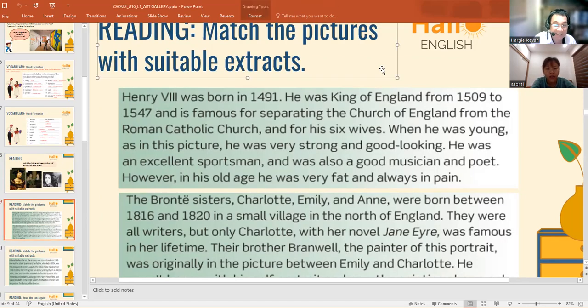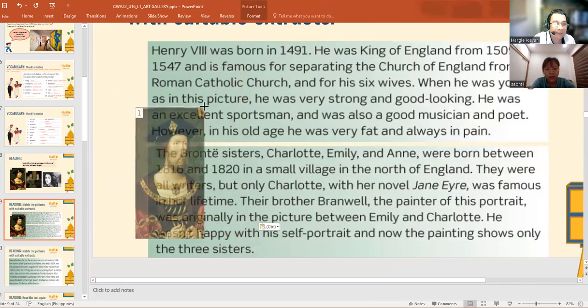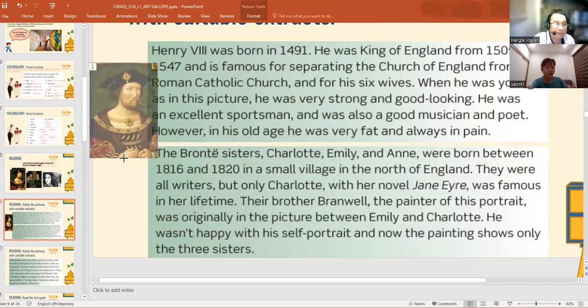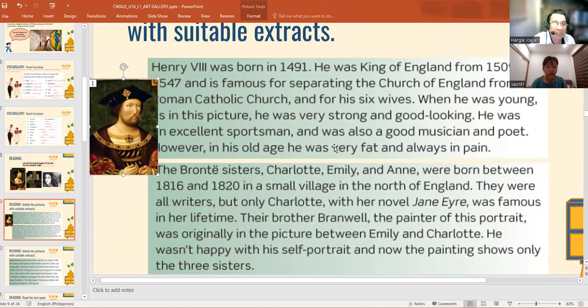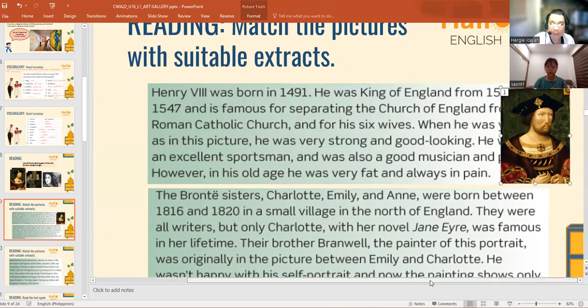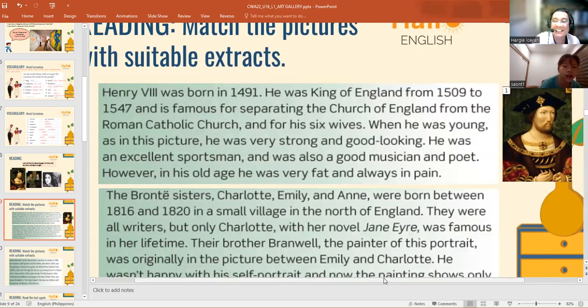He is a musician. Okay, he is the king of England. He is known as Henry the Eighth.